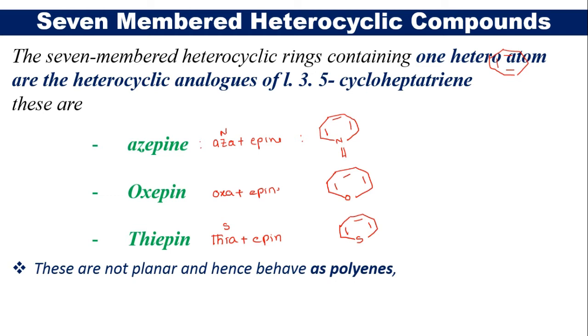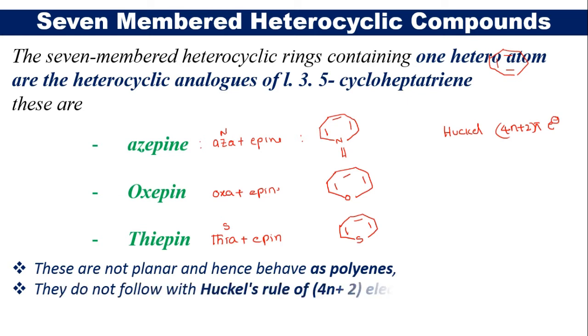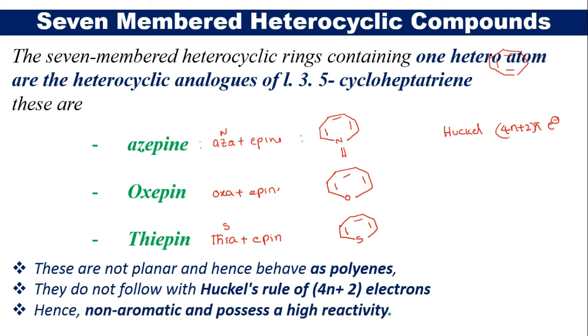Moreover, they do not follow Huckel's 4n plus 2 pi electron rule. Therefore, these are non-aromatic compounds and they have high reactivity.